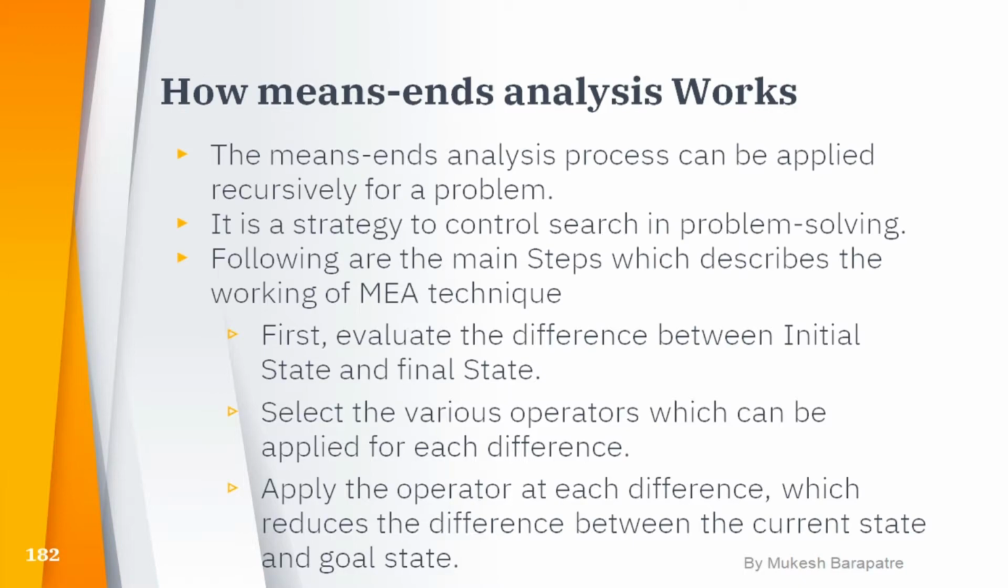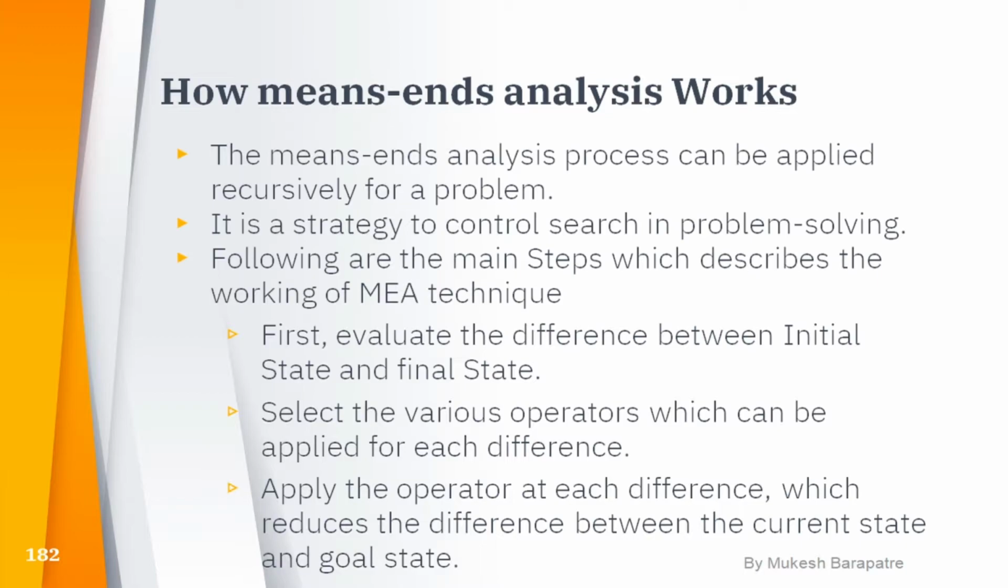How does means-end analysis work? The process can be applied recursively for a problem. It is a strategy to control the search in problem solving. The following are the main steps in its working. First, evaluate the difference between the initial state and the final state. We find out what the initial state is, what the final state is, and the difference between them. We will see this in an example slide.